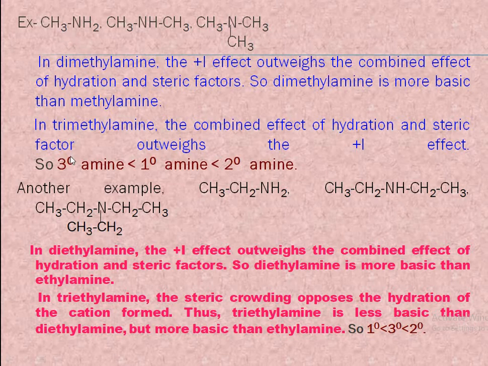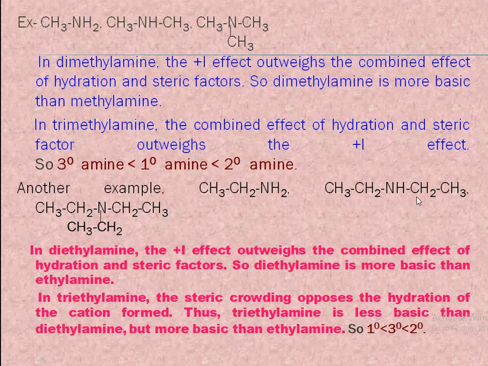Thus, the basicity order can be written as tertiary amine less basic than primary amine, and it is less basic than secondary amine. Here, the least basic is the tertiary amine, that is trimethylamine, and the most basic is dimethylamine. Now, let us consider another example, that is ethylamine, a primary amine, diethylamine, a secondary amine, and triethylamine.